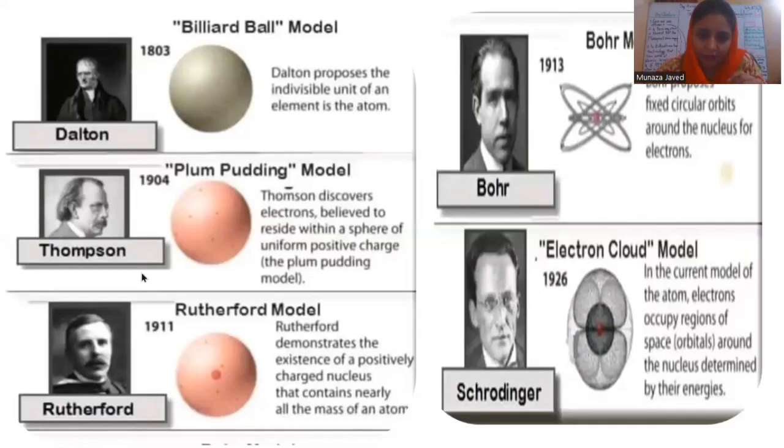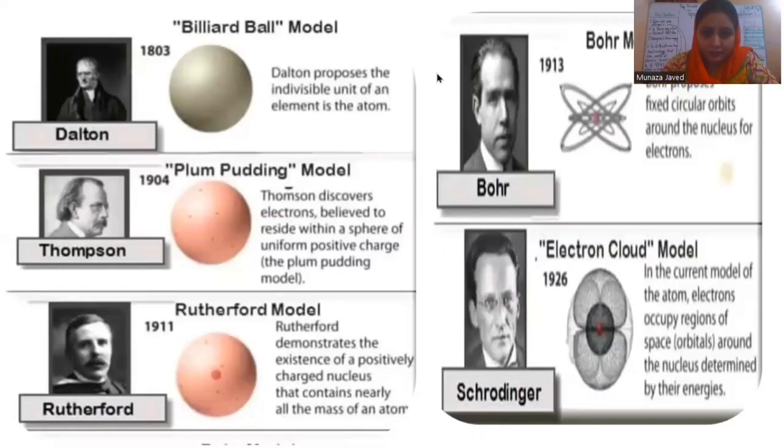Let me show you his name. Okay, he said that, okay, we get it. All the positive charges are in the nucleus, and the nucleus is very small, but this nucleus is covered by an electron cloud. And why did he name it a cloud? Because the electrons occupy the region and they are whizzing, and the possibility to find them in that cloud is maximum. They are covering it wholly, and they are very fast. That's why they make this cloud appearance, and the name was called electron cloud.